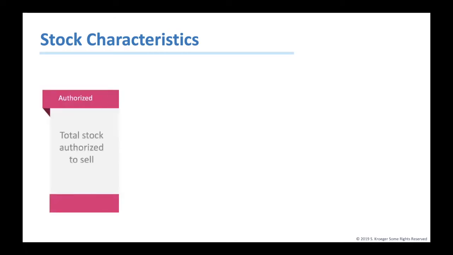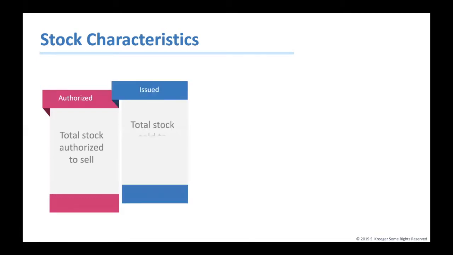Our next topic is on stock transactions, but first let's discuss some key terms of stock. Authorized stock is the amount of stock shares that the company can issue or sell to the public. Issued stock are the actual shares that have been sold. For example, the company may be authorized to issue 2 million shares of stock, but they might only issue 500,000.